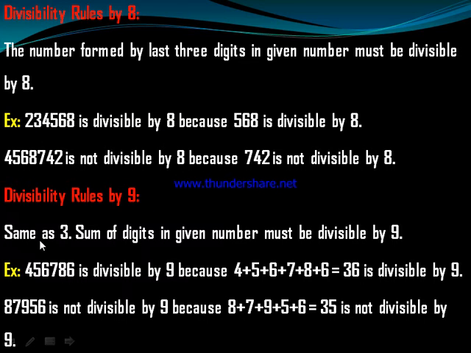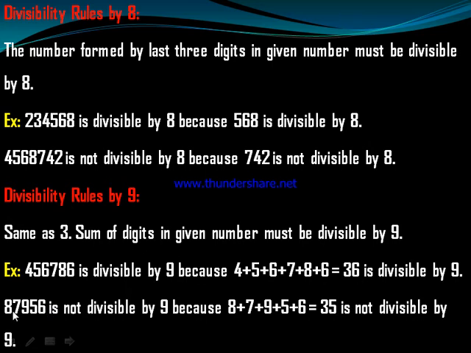Divisibility rule by 9, same as 3: the sum of the digits in the given number must be divisible by 9. If the sum is divisible by 3, the number will also be divisible by 9 only if the sum is divisible by 9. Example, this one is divisible by 9 because 4 plus 5 plus 6 plus 7 plus 8 plus 6 equals 36, which is divisible by 9.